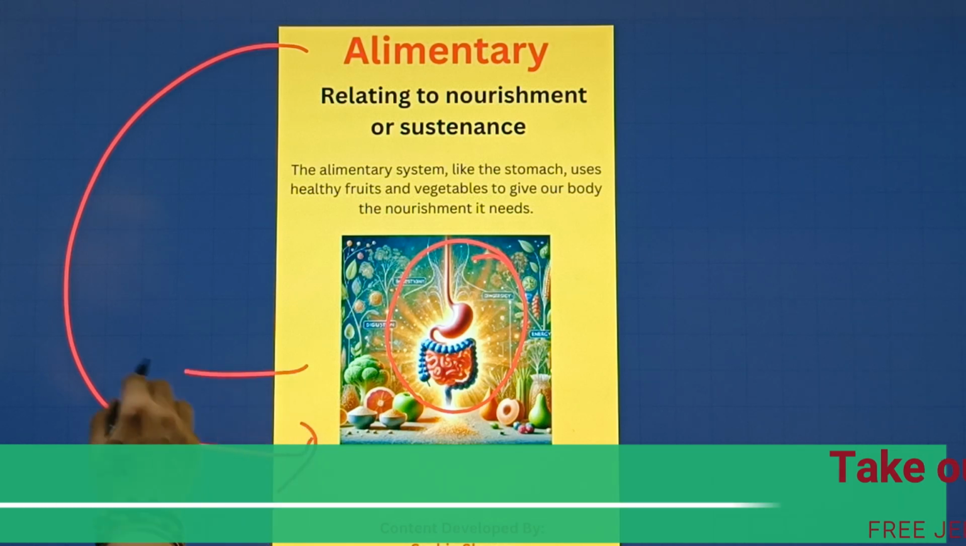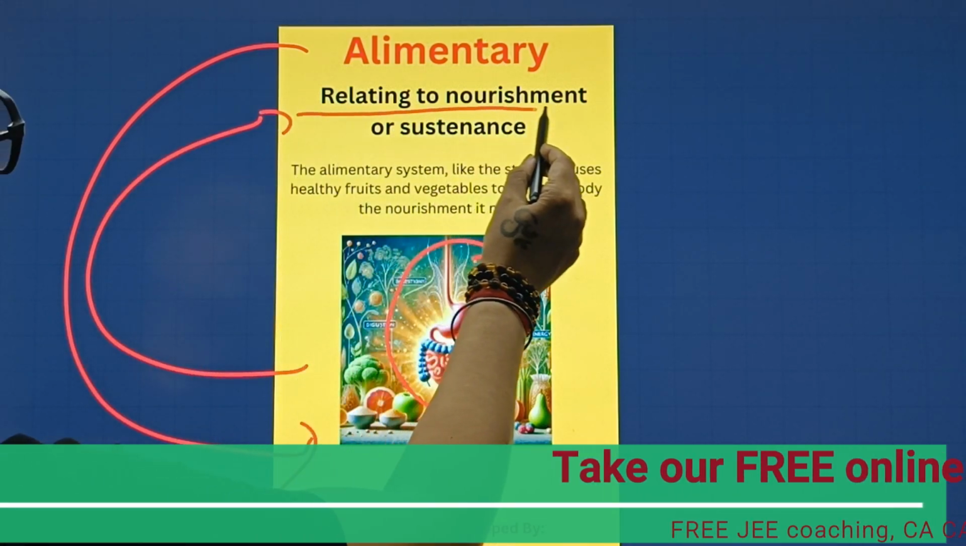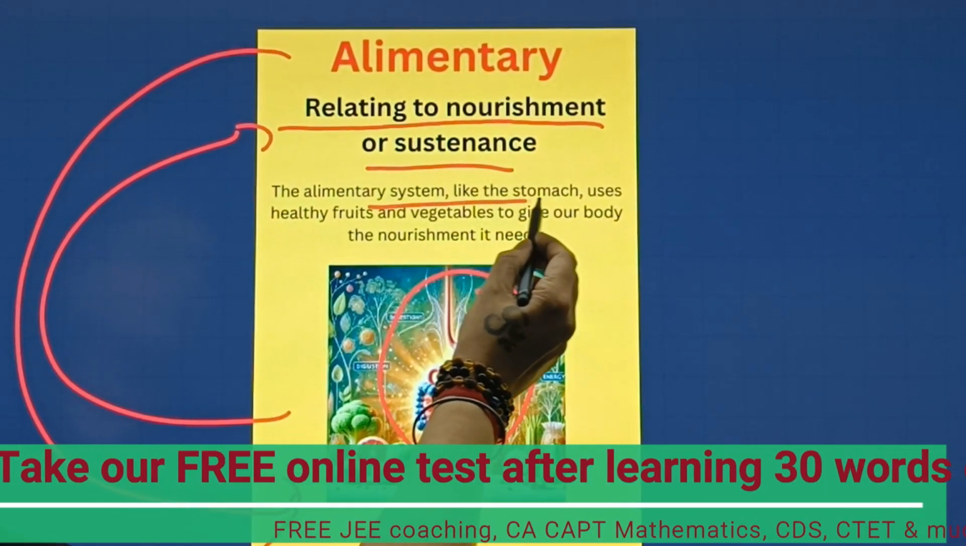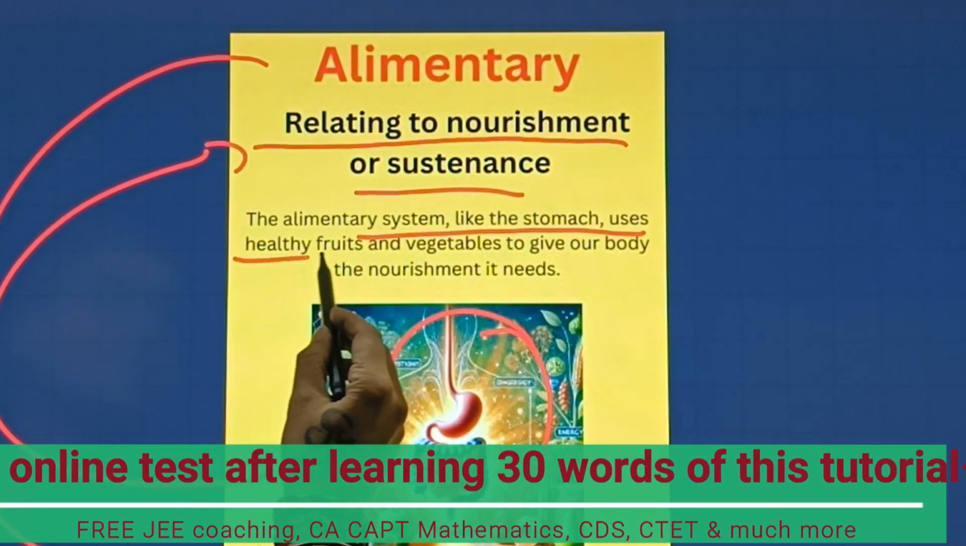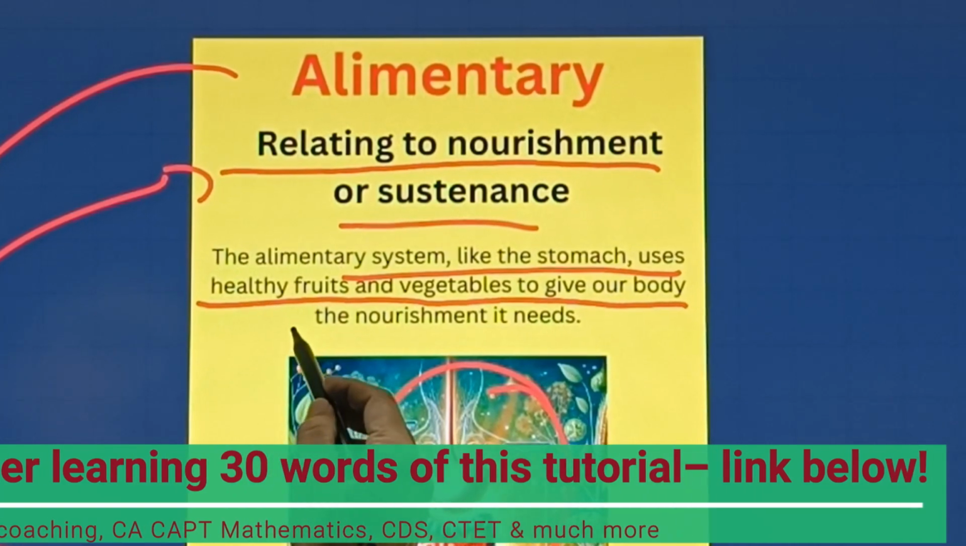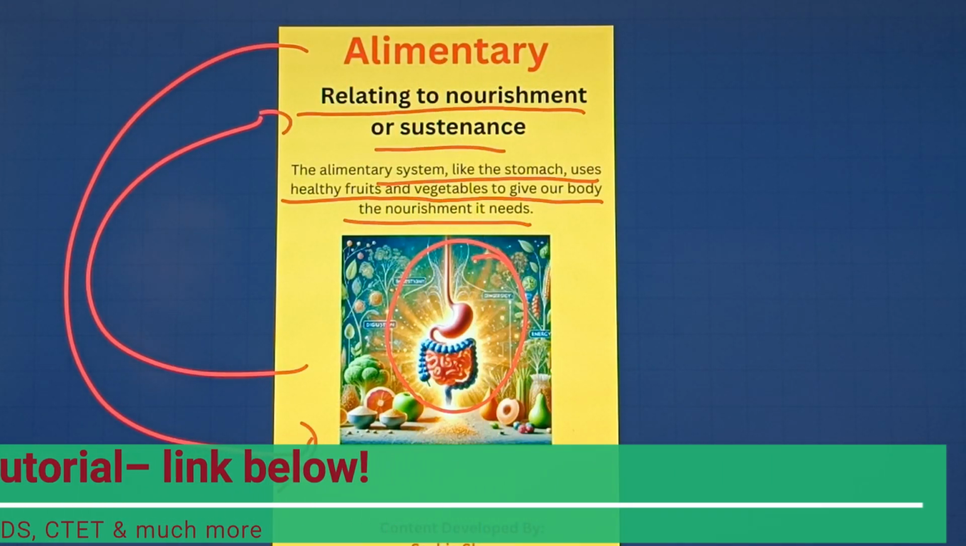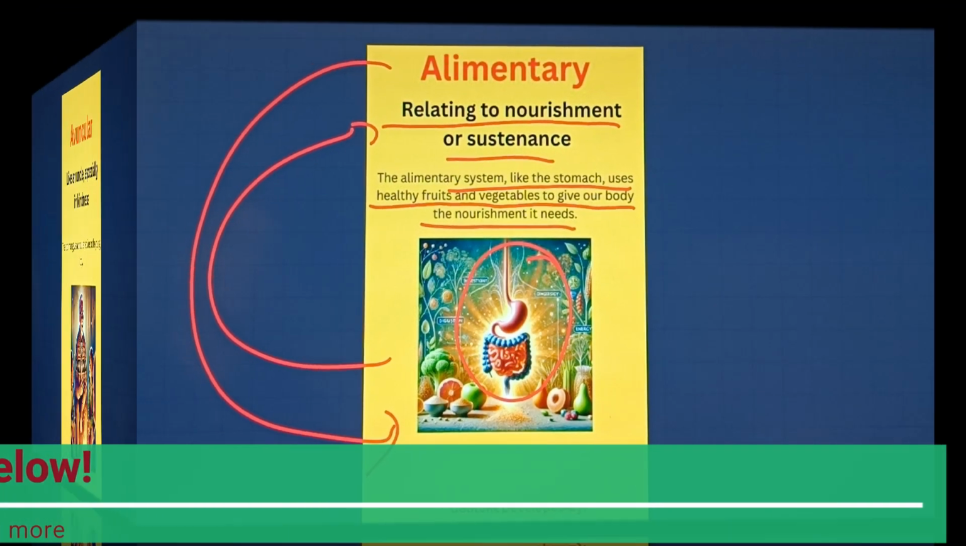Now let's understand with the help of the meaning. Relating to nourishment or sustenance. The alimentary system, like the stomach, uses healthy fruits and vegetables to give our body the nourishment it needs. Very, very interesting. Now let's move towards our next word.